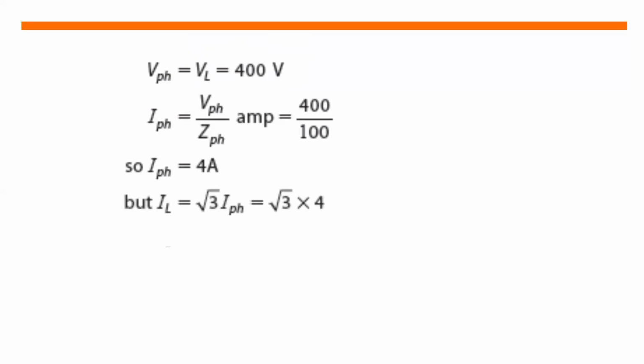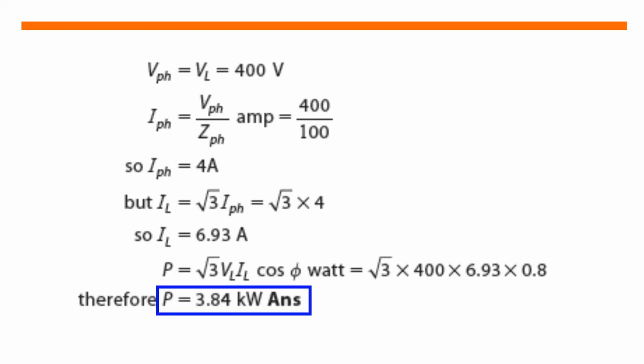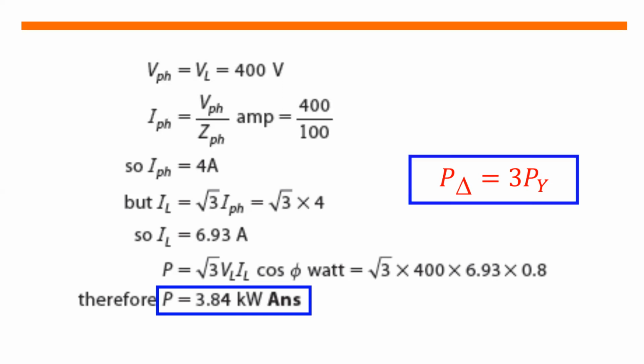But we all know that the line current is equal to the square root of 3 multiplied by the phase current. So that is equal to the square root of 3 multiplied by 4, so we will get 6.93 amperes. Using this value and substituting to our equation, we will get the power equal to 3.84 kilowatts. As we notice, the power in delta is 3 times more than the power in Y. So we can say that the power in delta is equal to 3 multiplied by the power of the Y.